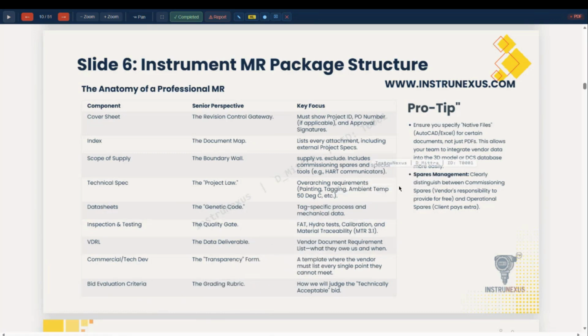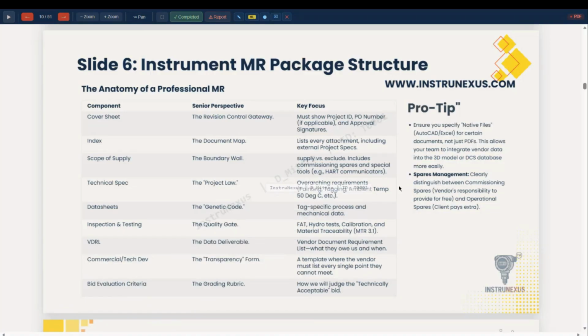Technical specification: the painting requirement, the tagging, the ambient temperature requirement, all these things are from the technical specs provided by the client and have to be met. Data sheet: the generic code, tag specific process and mechanical data. Inspection and testing: the quality gate, FAT, hydrotest, calibration, and material traceability.